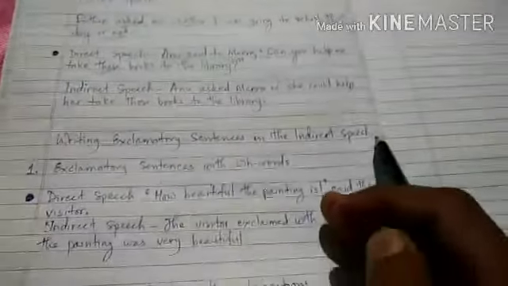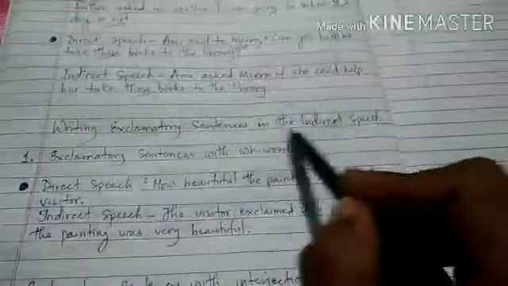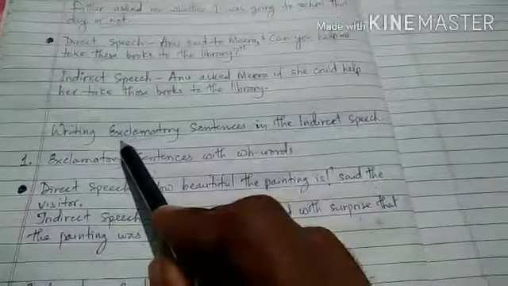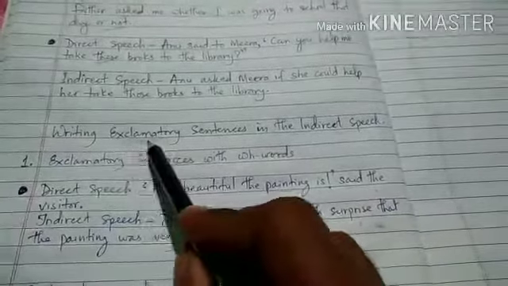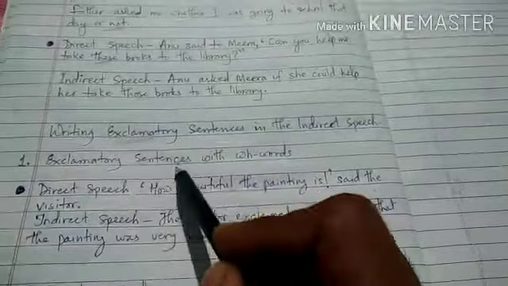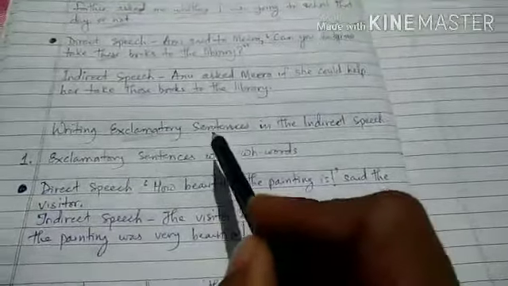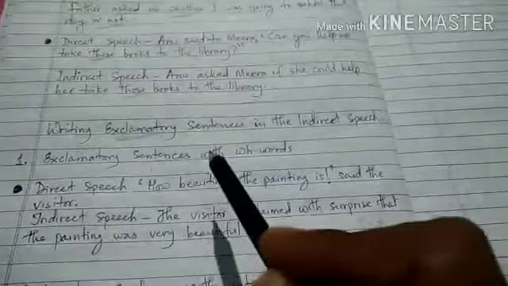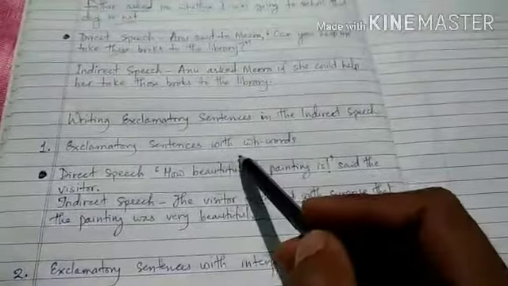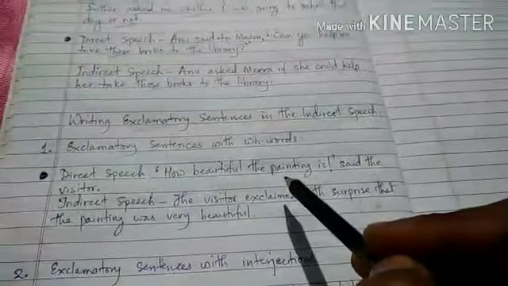Okay, now we will understand how to write exclamatory sentences in the indirect speech. अब हम ये समझेंगे कि exclamatory sentences को अगर डायरेक्ट स्पीच में जो रिपोर्टेड स्पीच है, उसे हम इनडायरेक्ट स्पीच में कैसे लिखेंगे. So we have to remove exclamation marks. Exclamatory sentences mean the sentences have exclamation marks in them, so we have to remove exclamation marks. Okay, no exclamation marks, no question marks in the sentences in the indirect speech.